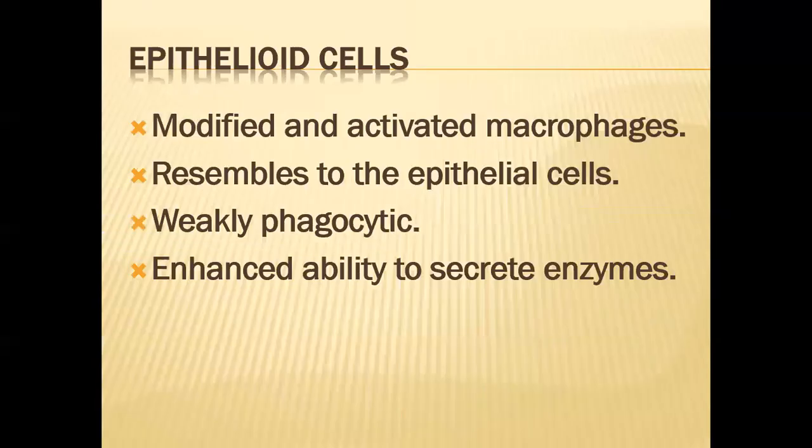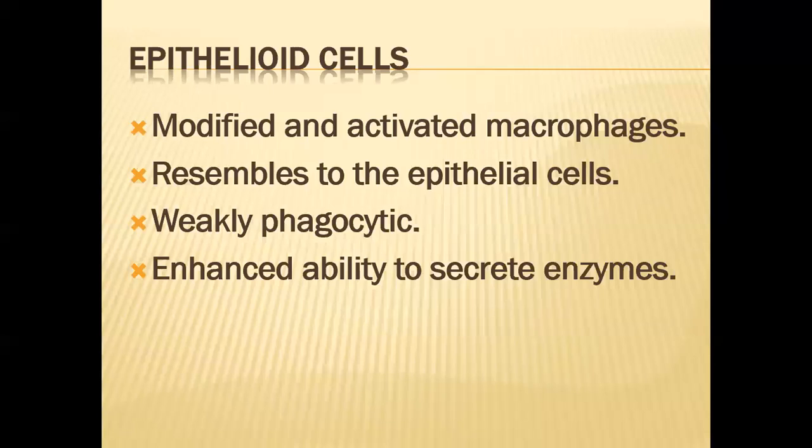Now the new cell is the epithelioid cell. These are activated and modified macrophages that resemble epithelial cells, so the name epithelioid cell is given. They are not actually epithelial cells, but they look like epithelial cells. These are weakly phagocytic.